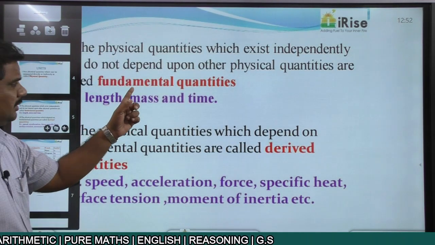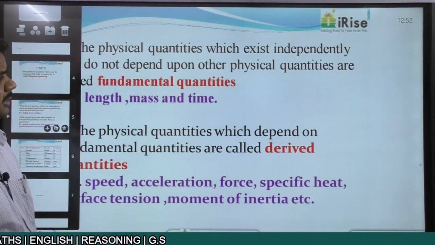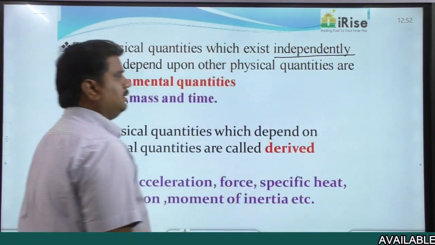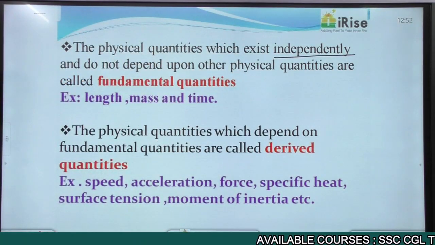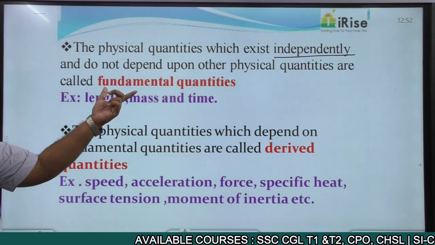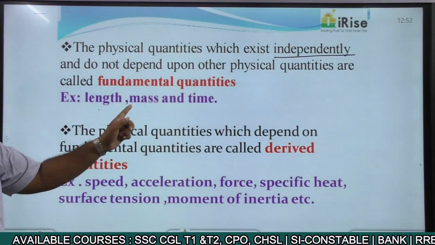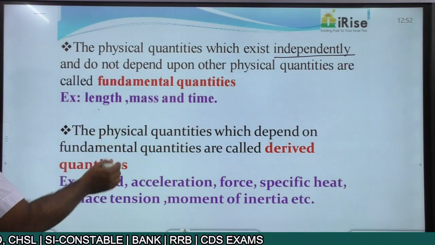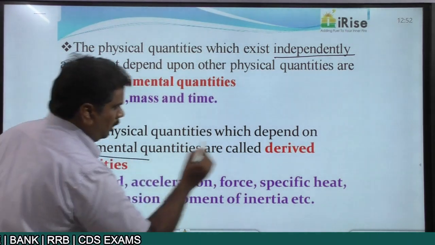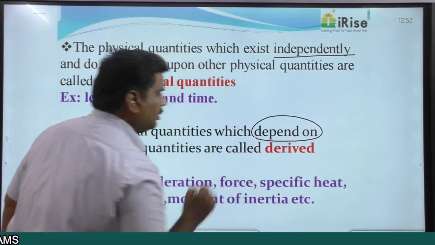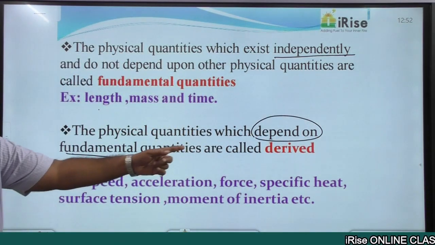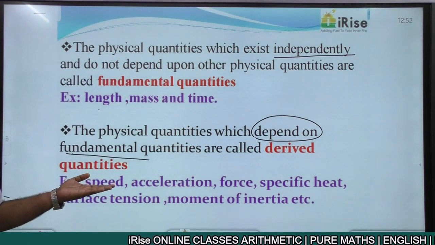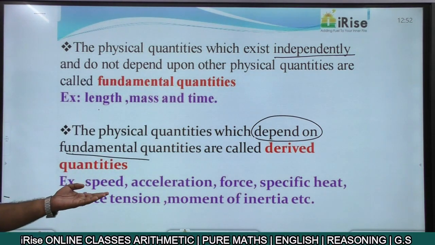One is the fundamental quantities, the other one is derived quantities. The physical quantities which exist independently, you call them fundamental quantities. Example, length, mass and time. At the same time, there are physical quantities which depend on, this word is important, which depend on fundamental quantities. You call them derived quantities. Example, speed. Now speed is always expressed in terms of distance and time.